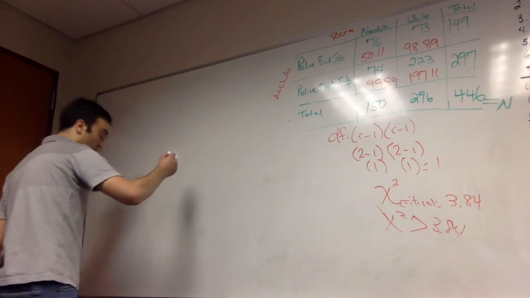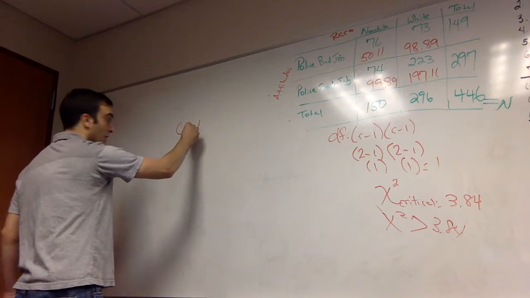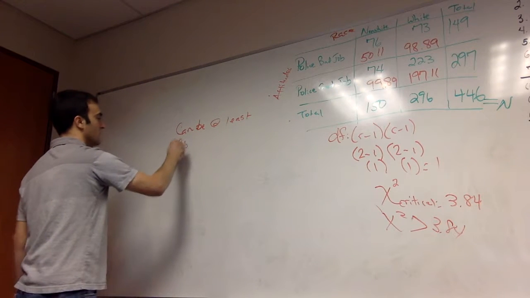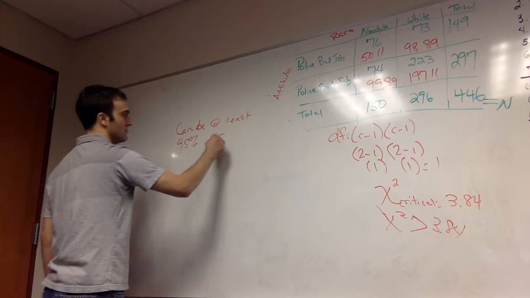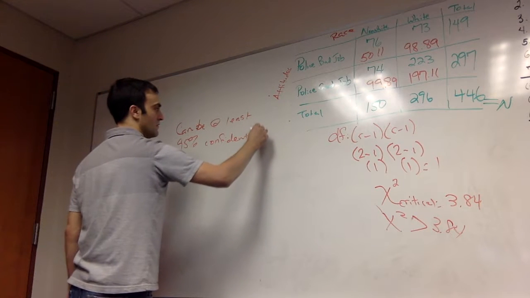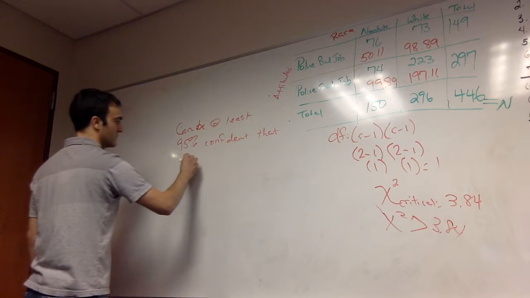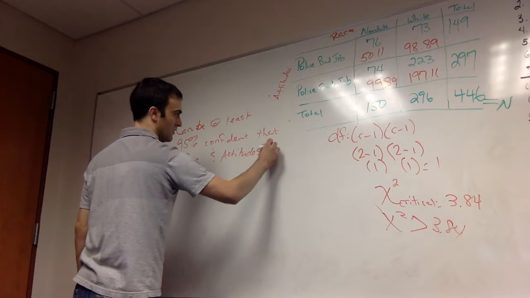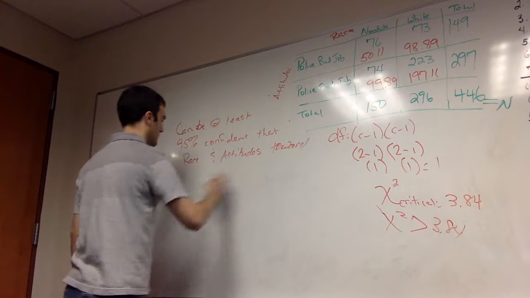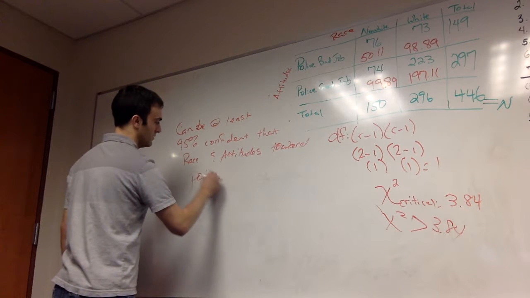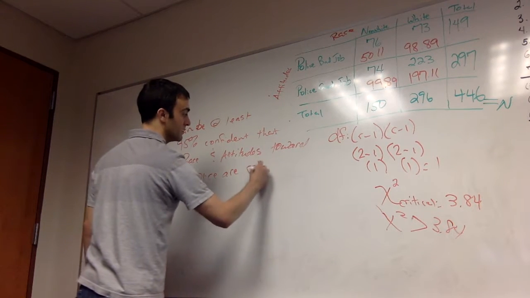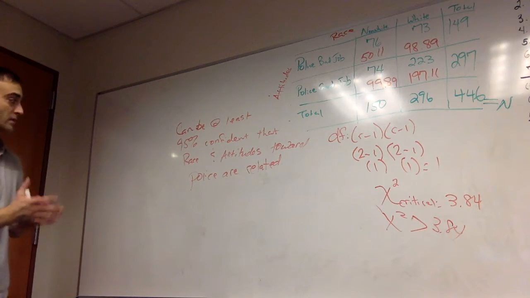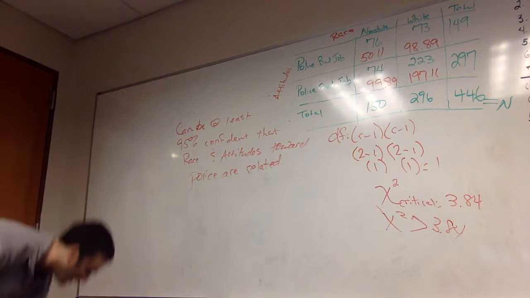So we can be at least 95% confident that race and attitudes toward police are related. So there's a statistically significant relationship between race and attitudes towards police. We're at least 95% confident.